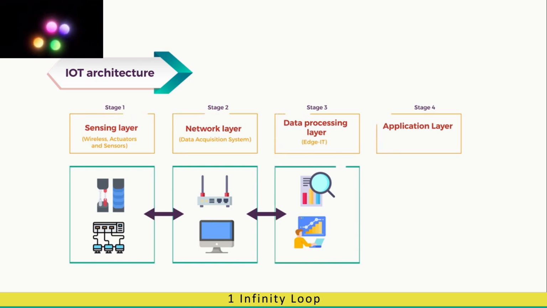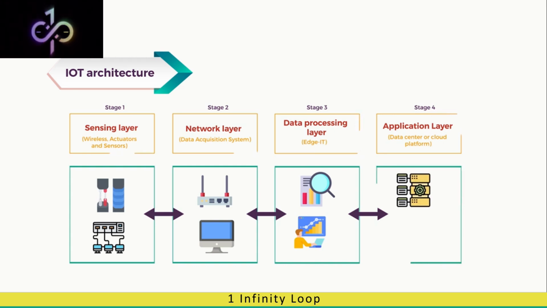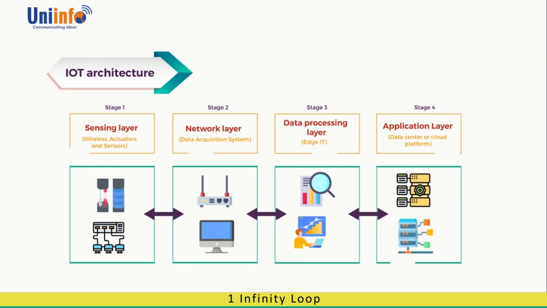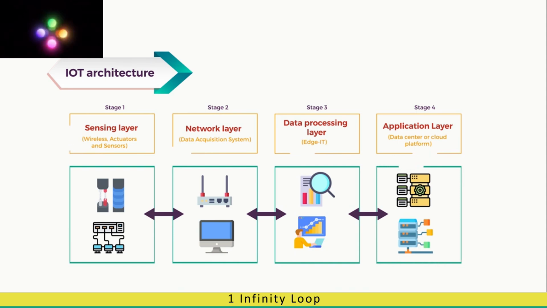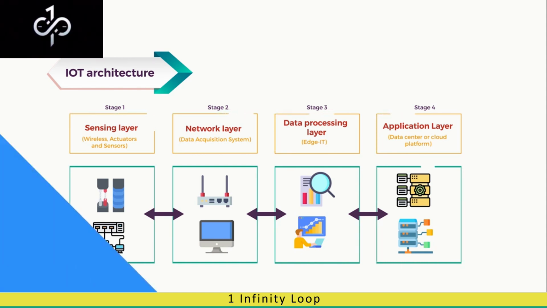Stage 4 consists of the data center or cloud platform. Here, again analytics is performed to ensure data is in proper form for display or storage or management. This stage may happen inside the cloud or on a hardware device. Here, the data is available for the end user. The end user may be from any domain like agriculture or defense or healthcare, etc.